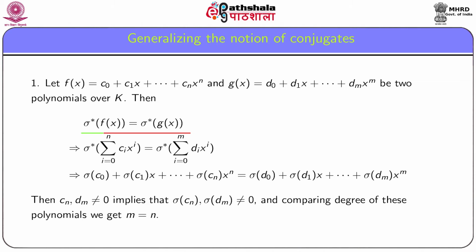Now, sigma star f(x) is equal to sigma star g(x) implies sigma c0 plus sigma c1 x plus so on plus sigma cn x to the power n is equal to sigma d0 plus sigma d1 x plus so on plus sigma dm x to the power m.